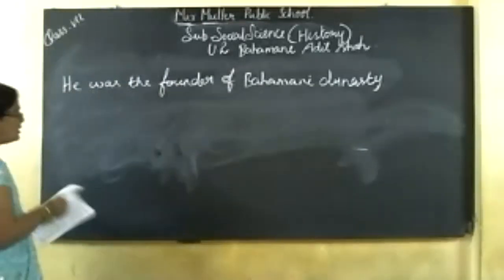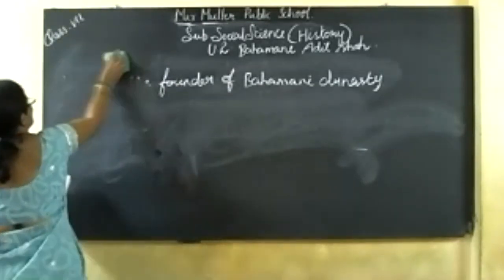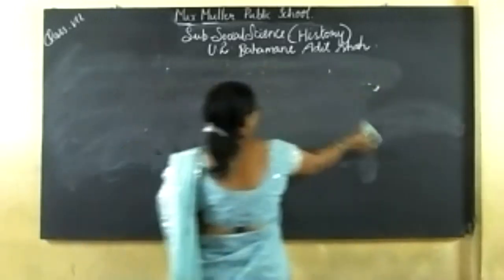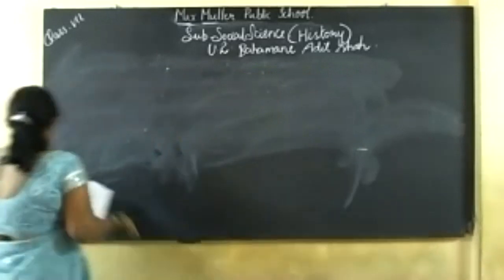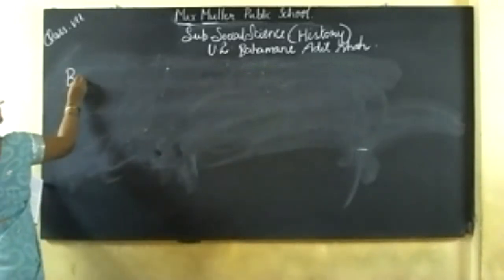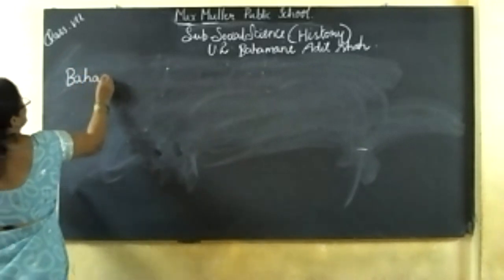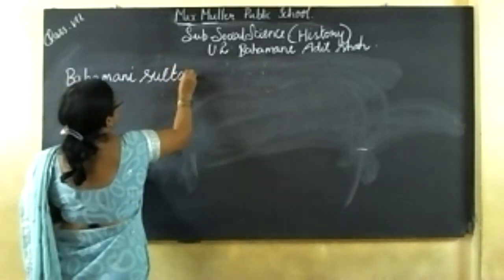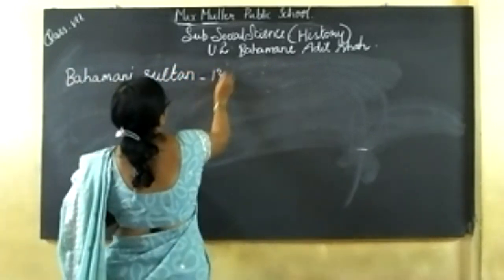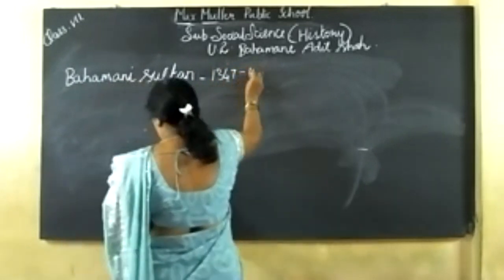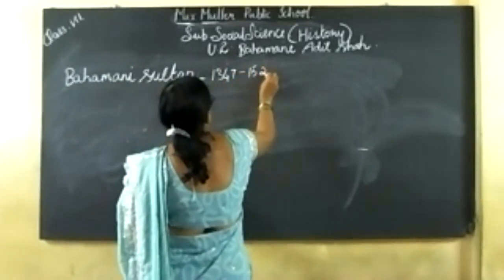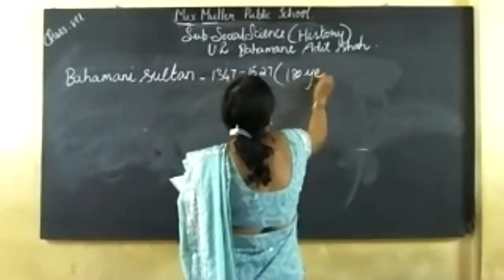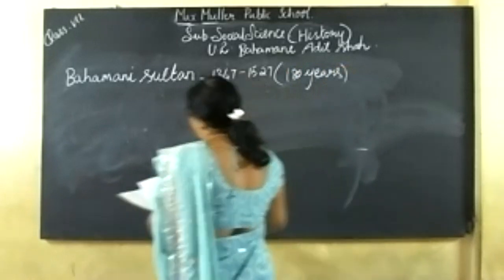Okay. The next is about the Bahmani Sultans. How long did they rule? The years are 1347 to 1527. Almost 180 years the Muslim dynasty ruled.